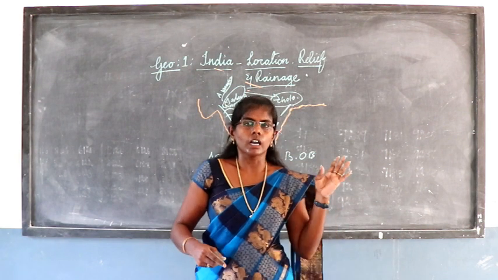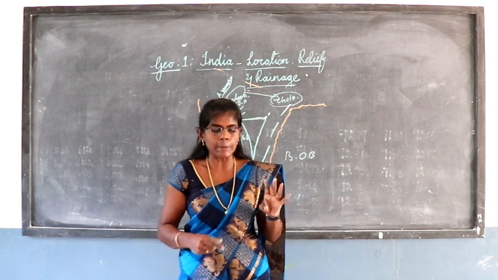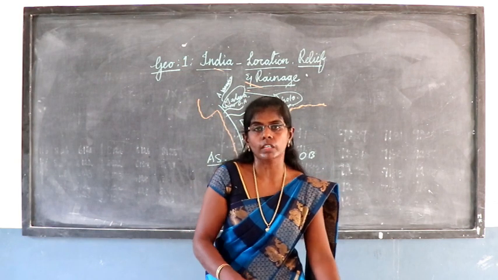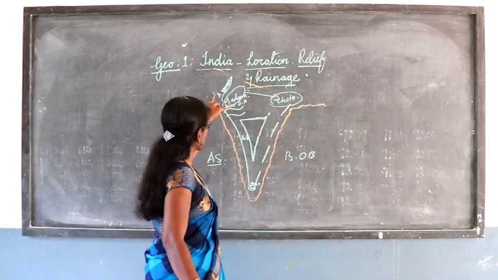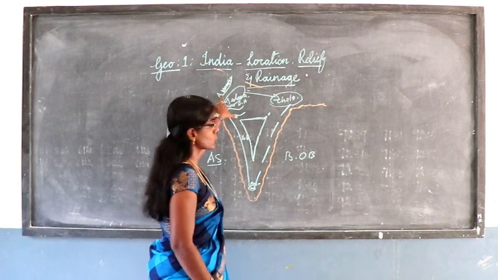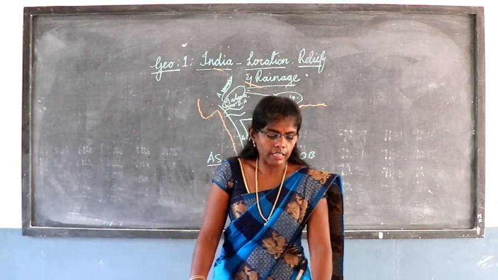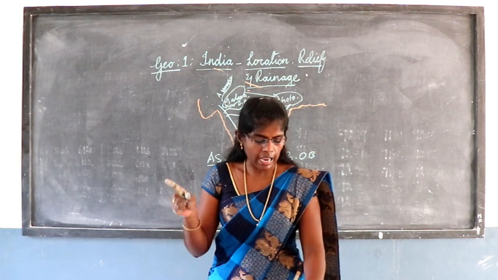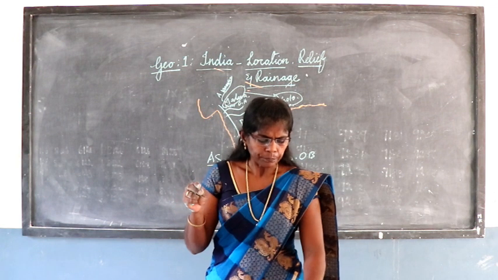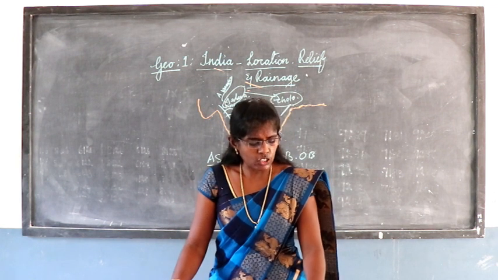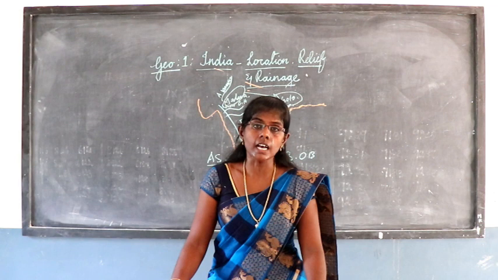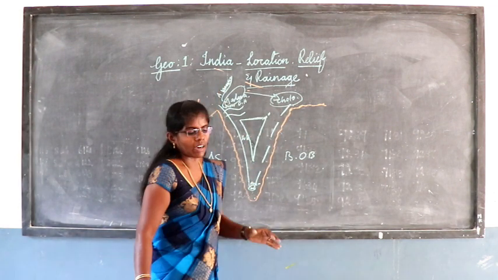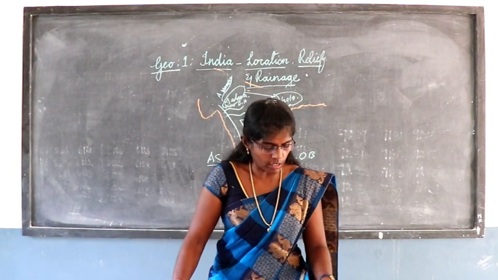So the next major physiographic division is the Indian desert. Indian desert means just think about the Thar desert. It is near Rajasthan and near the Aravalli ranges also. Thar desert also is called the Great Desert, Indian desert. It's having 2 lakh kilometers and it makes natural boundaries between India as well as Pakistan. So it's near India and Pakistan, making a natural boundary.